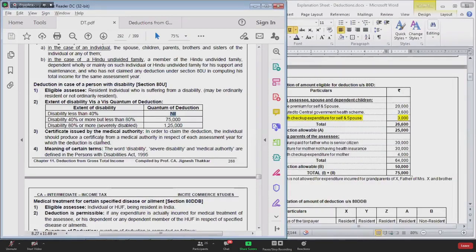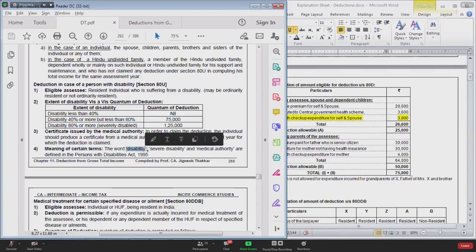Yes. You have to take a certificate from the medical authority. So you have to go to a doctor. The doctor will provide you the certificate. In that certificate, he will mention the extent of disability. Based on the extent of disability, you claim the deduction.